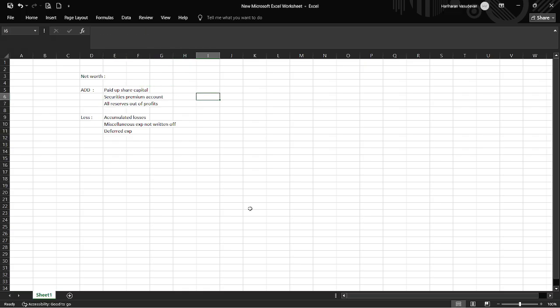And provided these reserves should not be out of revaluation of assets or write back of depreciation or amortization. These are the only points that you need to follow.